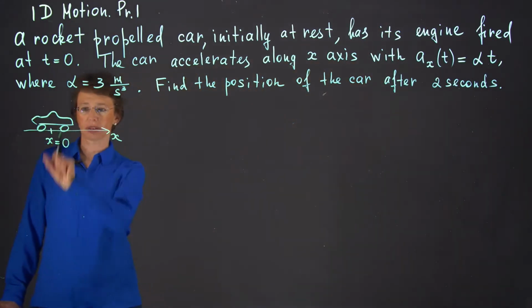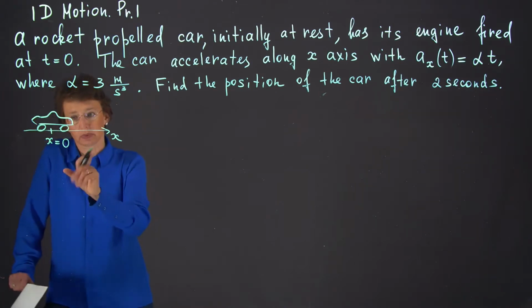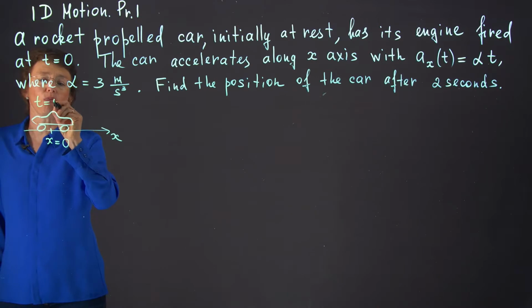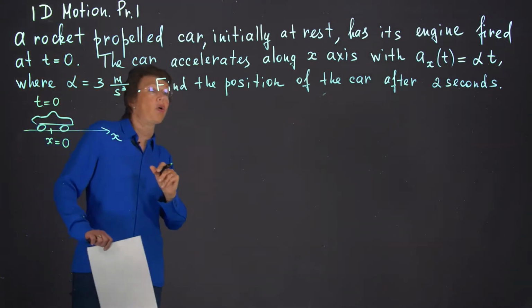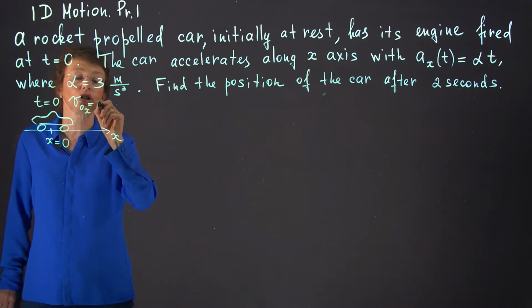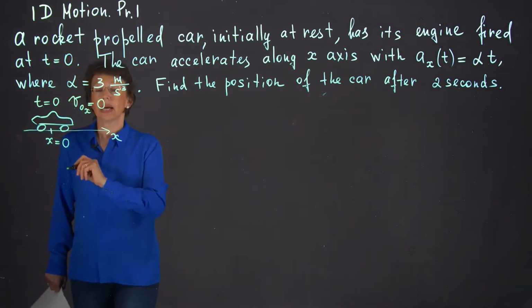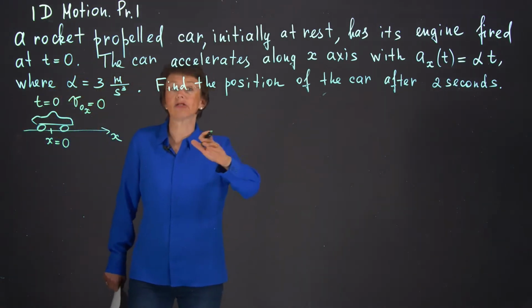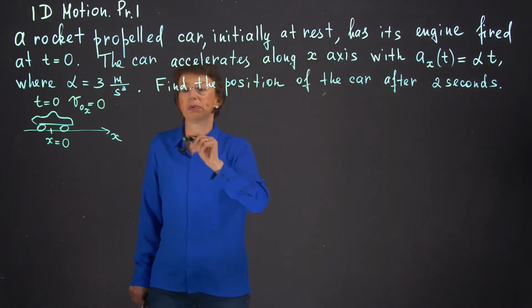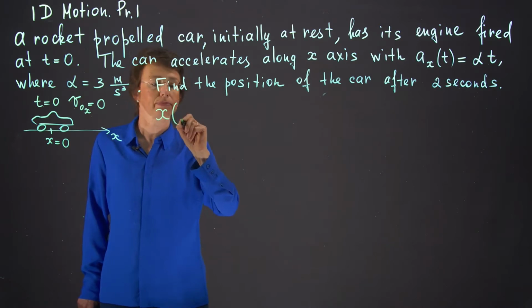Okay? So here's the car, sort of. What do we know? We know that at time moment 0, velocity of the car, v naught x, initial velocity, was 0. And then the car accelerates, and acceleration is a function of time. We need to find the position at 2 seconds. What do we do?